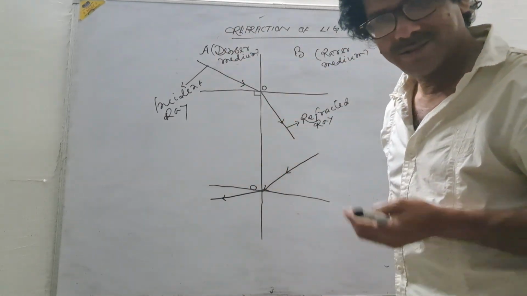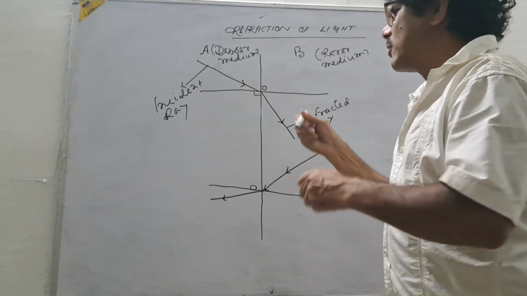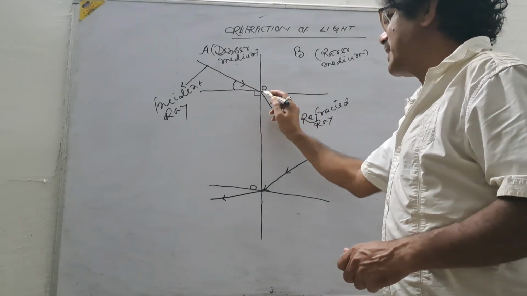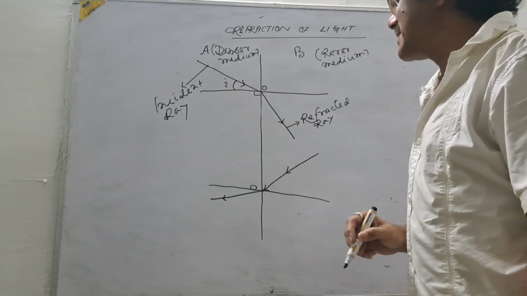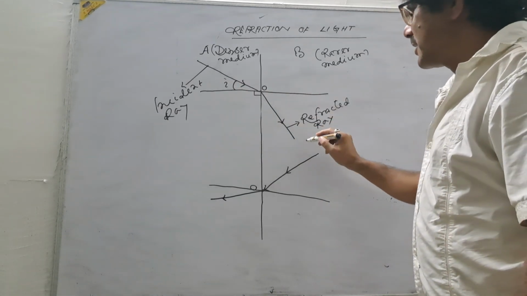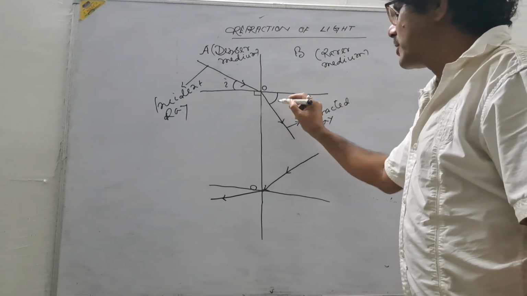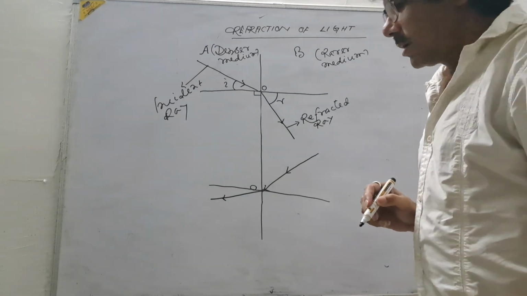Now, this one is called the angle of incidence. The angle between the incident ray and the normal at the point of incidence is called the incident angle or angle of incidence. And this is the refracted ray and this is the normal at the point of incidence. The angle between them is called the refracted angle or angle of refraction.